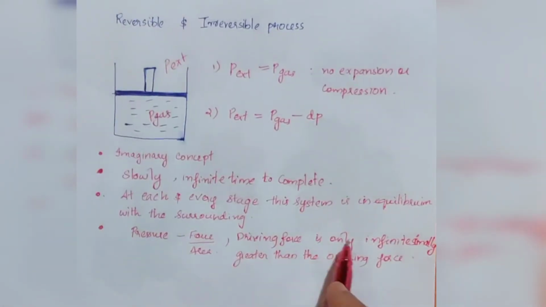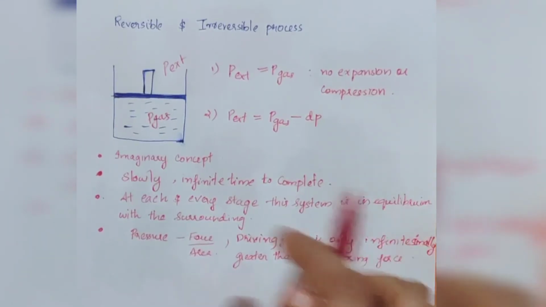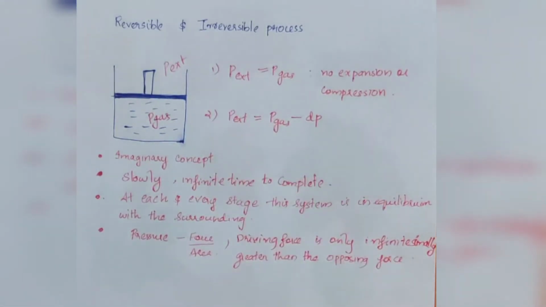That is a small increment. Here the driving force is only infinitesimally greater than the opposing force. That is a small increment in the driving force here. Okay, now